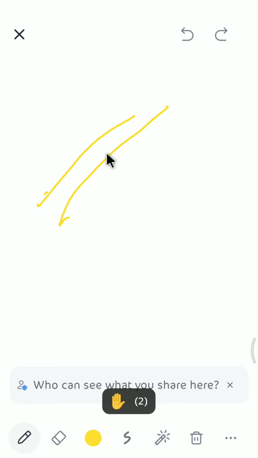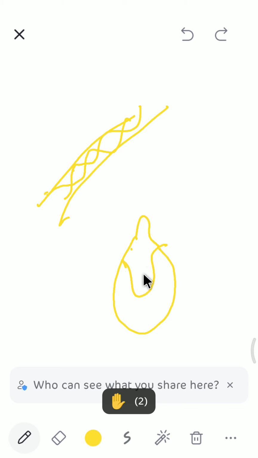Here in Spirogyra, the chloroplast is spiral in shape, and this is the unicellular Chlamydomonas. In this, a cup shaped chloroplast is there. This is the chloroplast. This is all chloroplast.